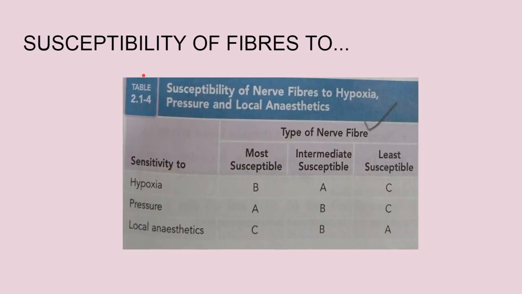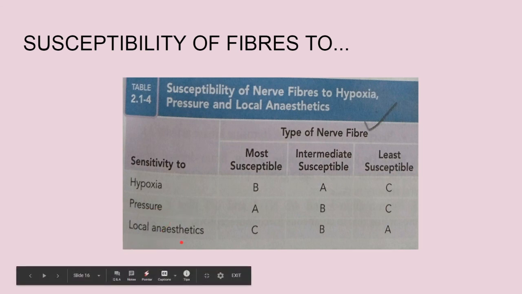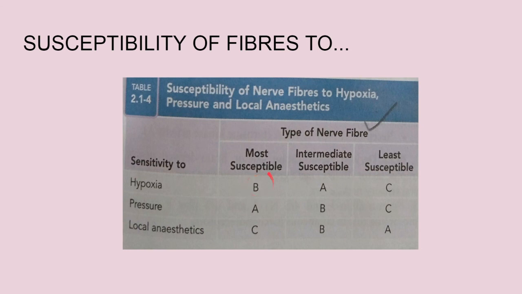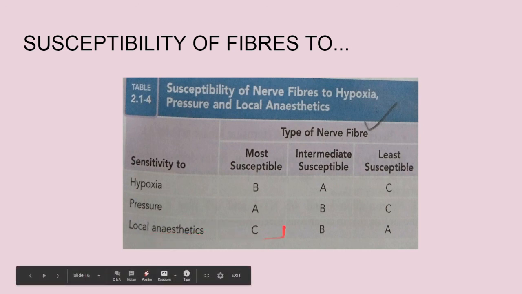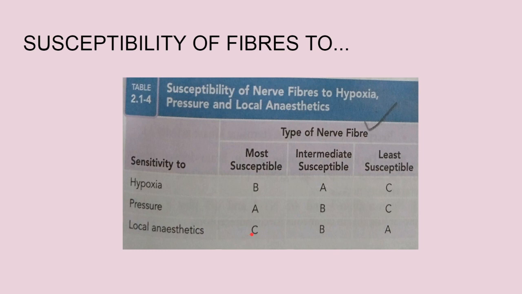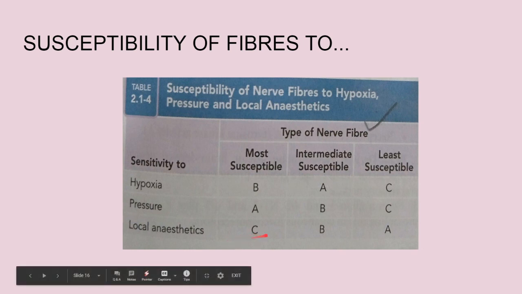Now next is the susceptibility of the fibers to hypoxia, pressure and local anesthetics. In hypoxia, the most susceptible is type B of the letter classification of Erlanger and Gasser. For pressure, type A, and for local anesthetics, type C. So as you can see, for local anesthetics, type C is the most susceptible. That's why local anesthetics are very useful for surgical intervention under local anesthesia.